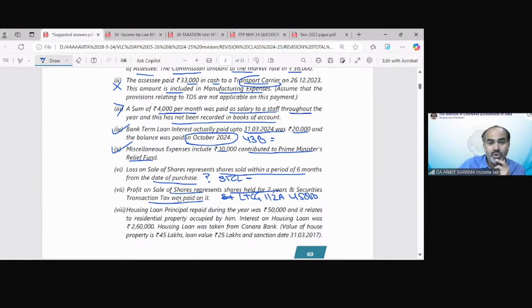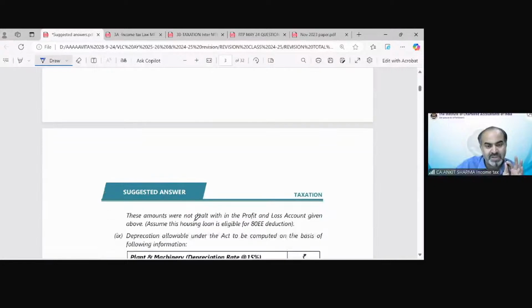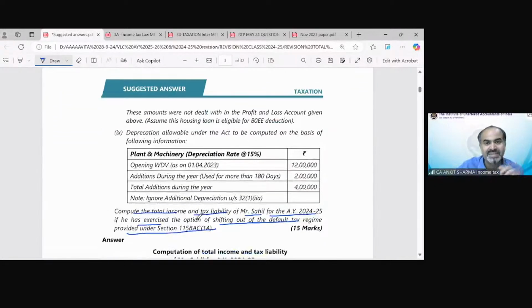Now, housing loan principal repaid during the year was 50,000 and it relates to a residential property occupied by him. This is the information for income from house property. Is there any information relevant for the purpose of the business head? Yes. Now, point number 9 is for calculation of depreciation.